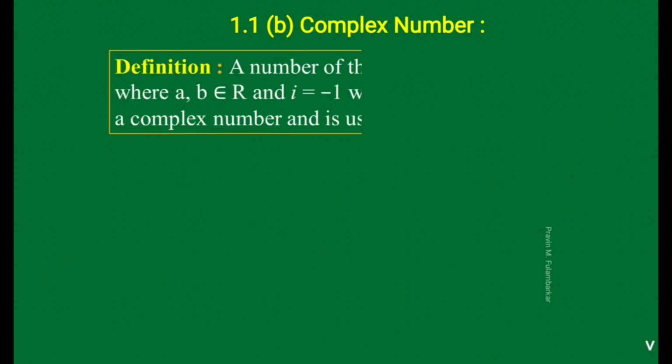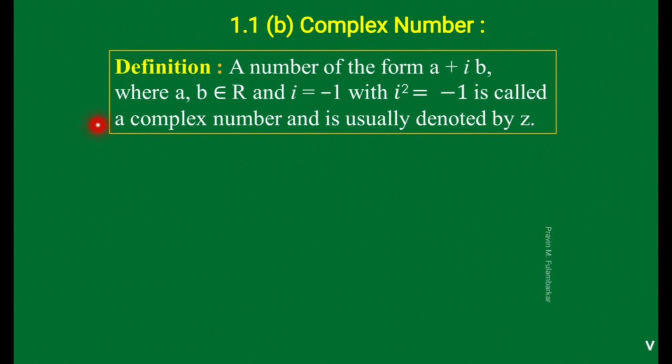Now we come to our main topic, complex number. See the definition of a complex number: a number of the form a plus ib. You observe here, in the first part there is no imaginary unit, and in the second part there is an imaginary unit. When there is no imaginary unit, that part is called the real part, and when there is imaginary unit i, that part is called the imaginary part. So the number in the form a plus ib is called a complex number.